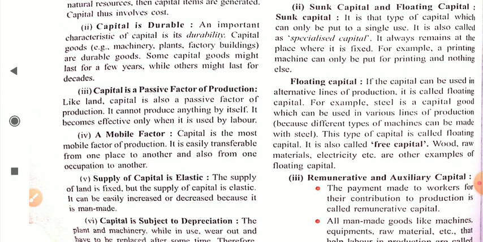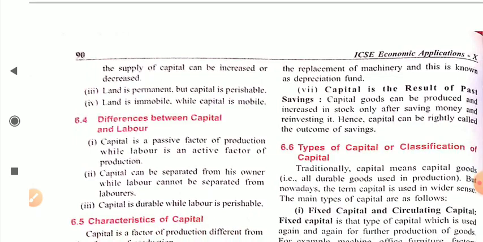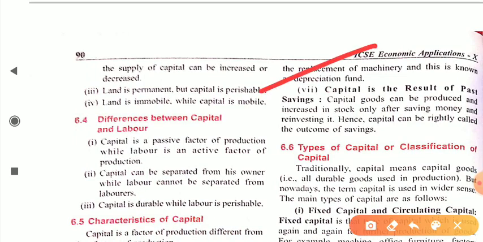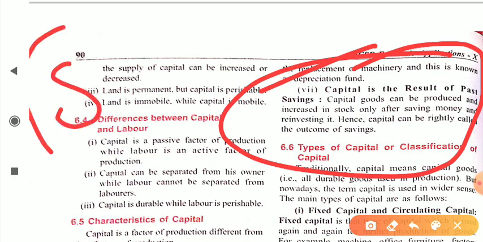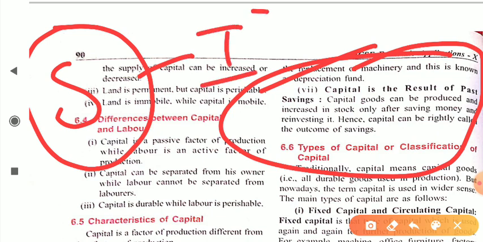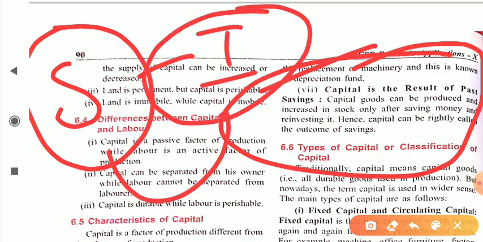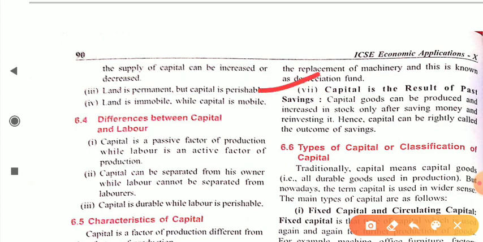So capital goods is subject to depreciation. The last point is that capital is the result of past saving. Dear student, capital goods can be produced and increased in stock only after saving money and reinvesting it. Hence capital can be rightly called the outcome of saving. When you have saving, only then can you do your investment, and by investing you can produce capital goods. So you can say that capital good is the outcome of saving. This is our last point.